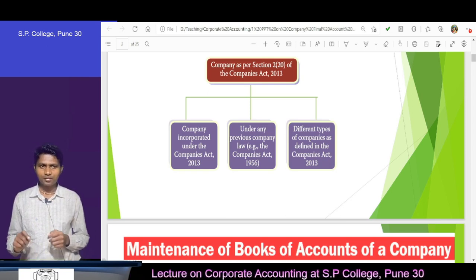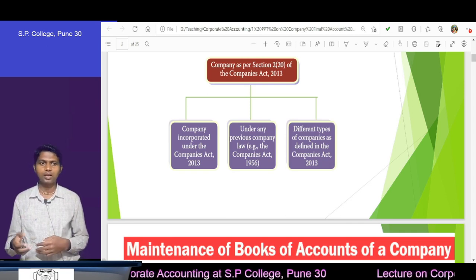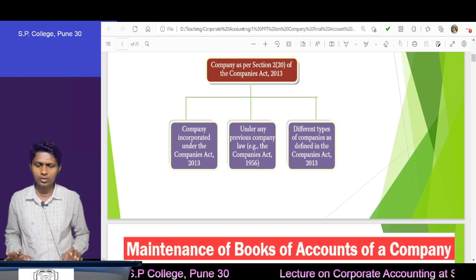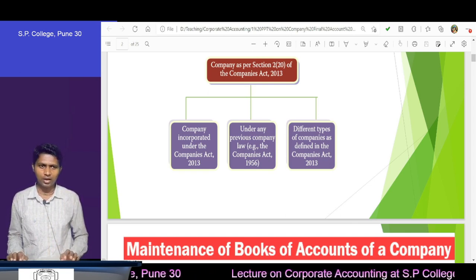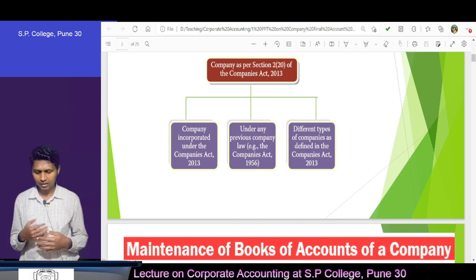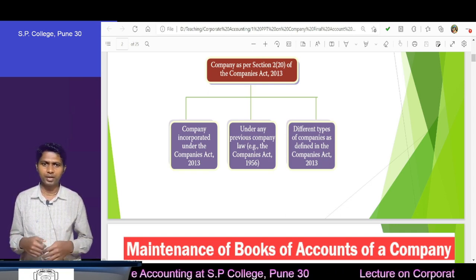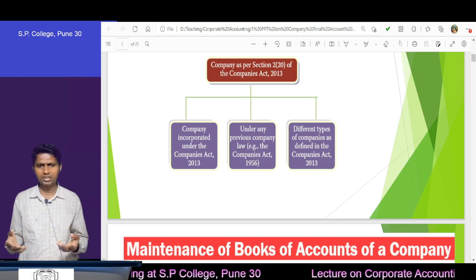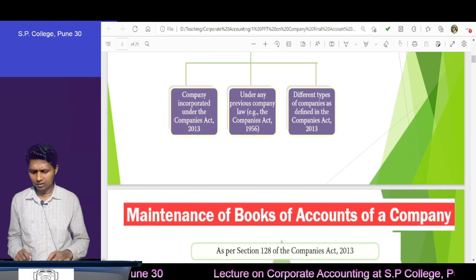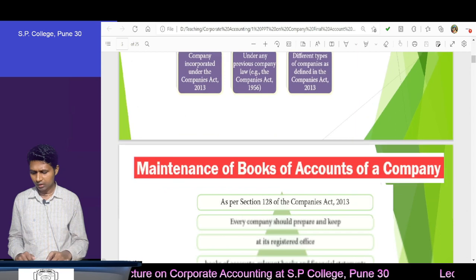Then, my dear students, if not, your organization should be registered under any previous act or the Companies Act 1956. If this is so, then your organization is also called a company. Or some different types of companies defined under the Companies Act 2013, like banking companies and insurance companies. They are some statutory bodies. For those also we are going to apply these accounting provisions, the Schedule 3 and all its provisions.